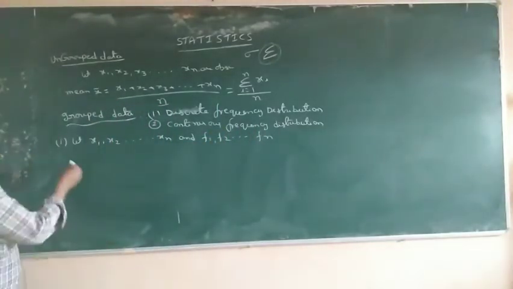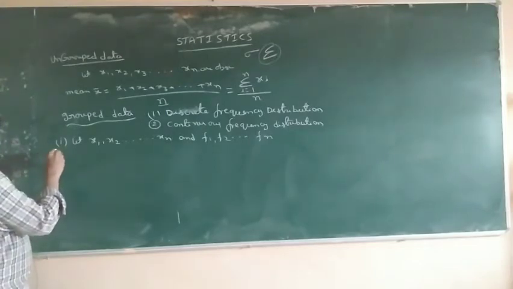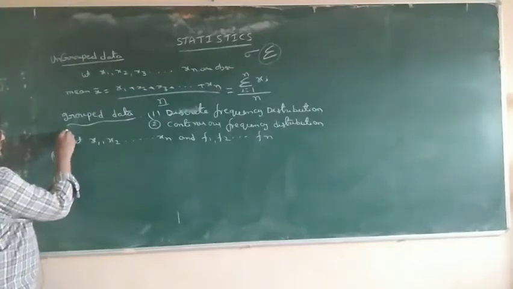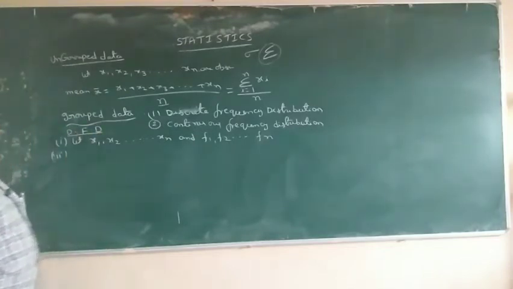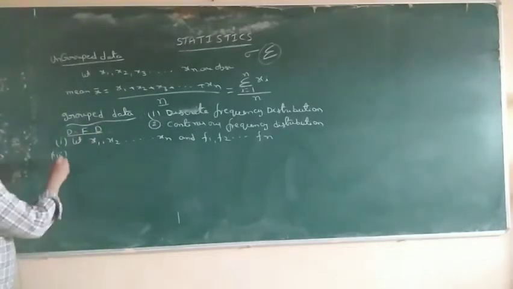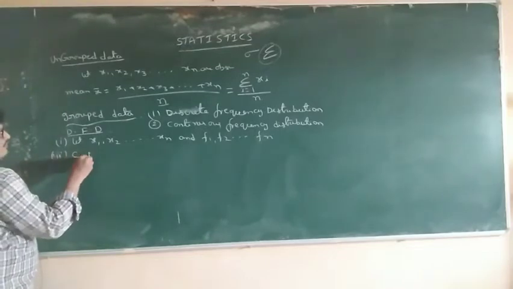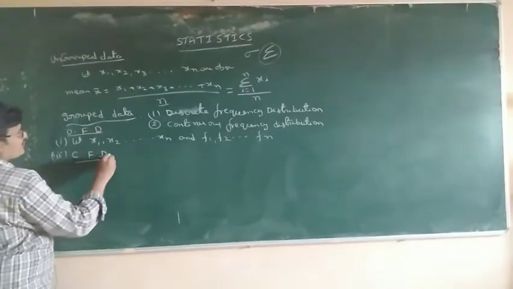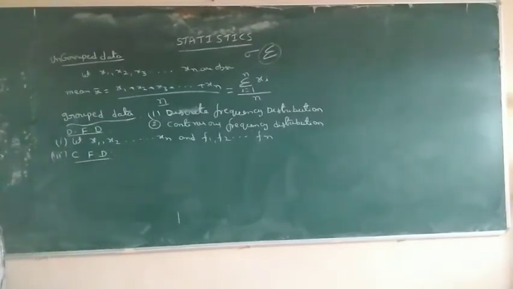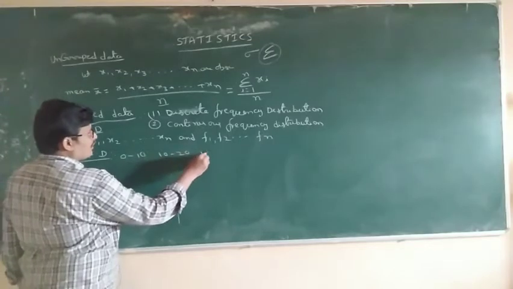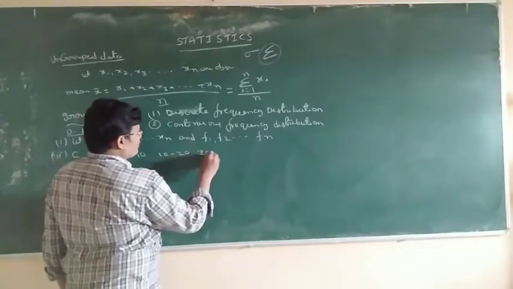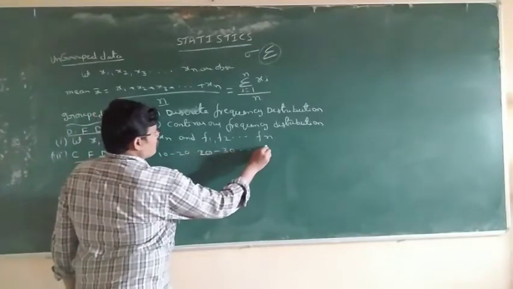Next, the second one, continuous frequency distribution. In continuous frequency distribution, you are given class intervals 0 to 10, 10 to 20, 20 to 30 and so on.